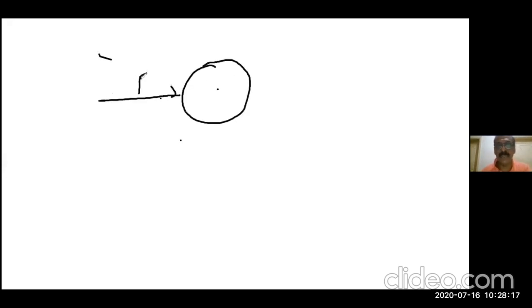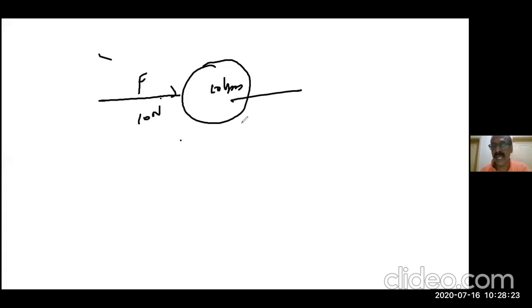Suppose here there is a football at rest. Here you are exerting your force on this football. Suppose the mass is 10 kilogram and the force exerted is 10 Newton.